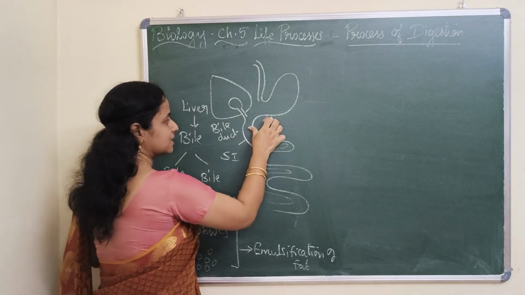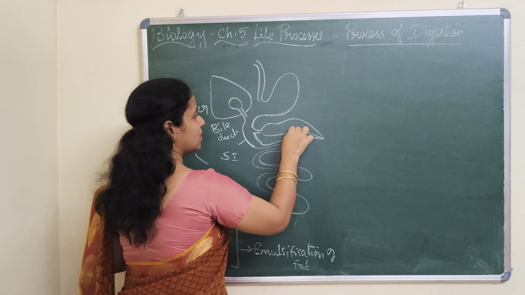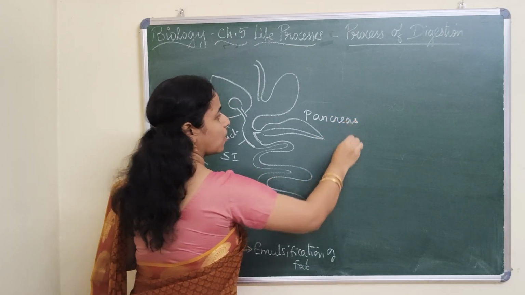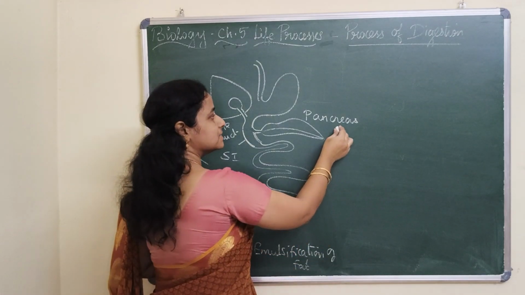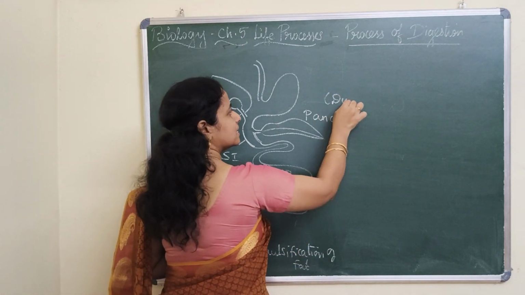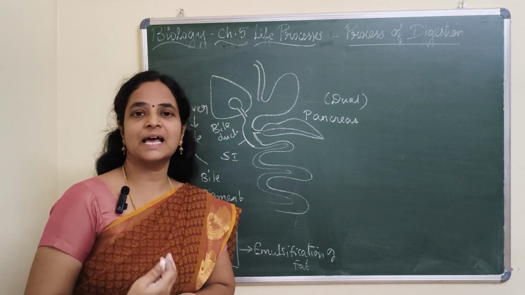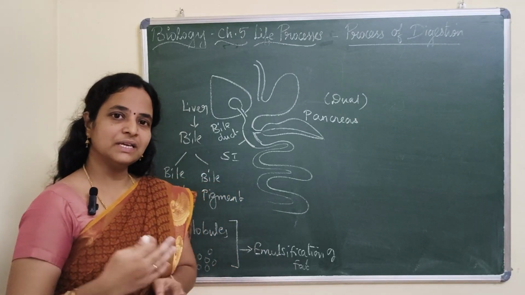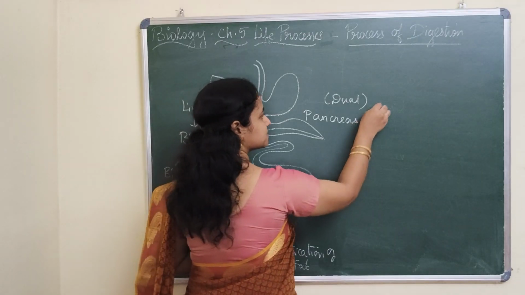On the other side, we have the leaf-like structure called the pancreas. Pancreas is called the dual gland, whereas the liver is the largest gland. Why? Because it helps in digestion as well as in production of hormones, which we'll read in the upcoming classes.